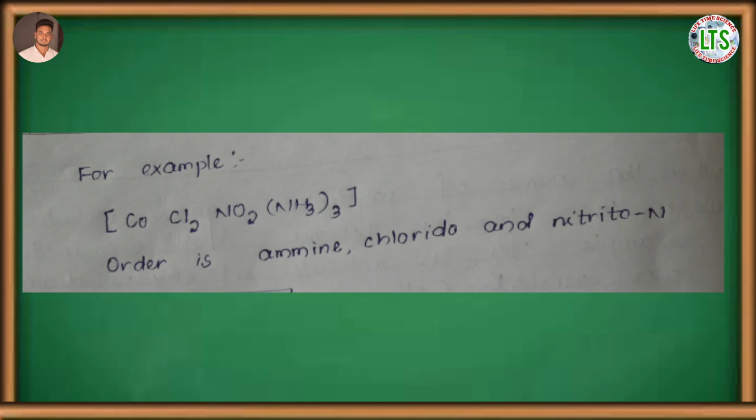But according to the latest IUPAC recommendation of 1999, the names of ligands surrounding the central metal atom are written in alphabetical order irrespective of their type, that is the negative, neutral and positive. It must be remembered that the prefixes di, tri, tetra, etc. are not considered while determining the alphabetical order.